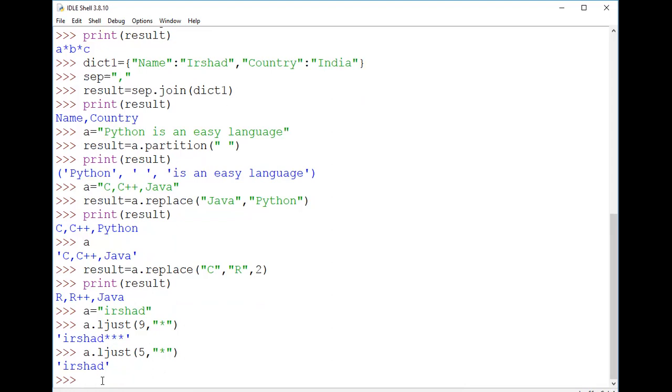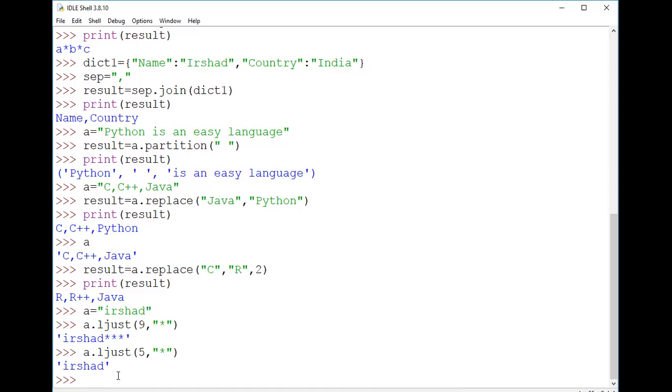Because the original string itself contains 6 letters, but you have specified a size of 5. That means there is no impact of this asterisk. But if it is more than that, like here 9, it is 3 more than the actual one. That's why these 3 are coming towards this side. So like this, ljust will work.